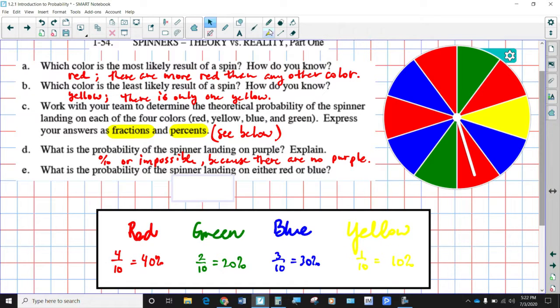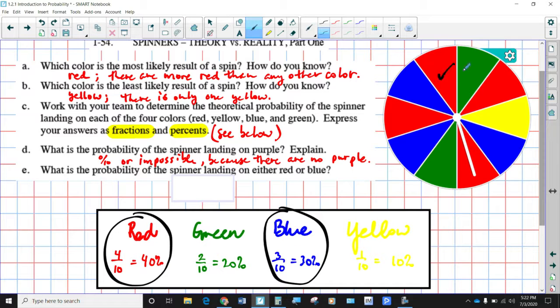So let's say that you want to land on either red or blue. That makes both of these winners. So how many total winners are there? Well, there's a winner, there's a winner, there's a winner, there's a winner, there's a winner, there's a winner, and there's a winner. So you got a total of 7 winners, correct? So when we add 4 plus 3, we get 7, and therefore the number of desired outcomes are 7. So that's a 7/10 probability of landing on either red or blue, or a 70% chance of landing on either red or blue.